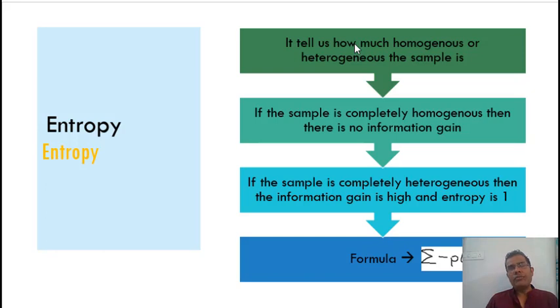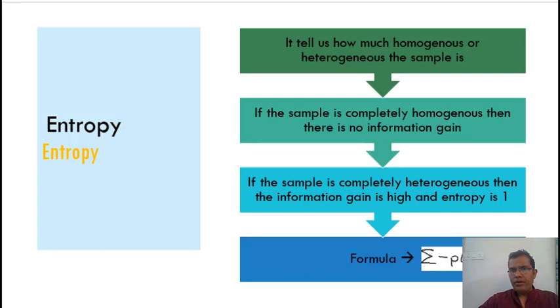Because when everyone is earning the same amount, I cannot divide or make any decision based upon that particular column. If I take a gender column, and all the people belong to the same gender, then again, I cannot take any decision based upon the gender column. So if your data is completely homogeneous, then information gain is least, and if it is completely heterogeneous, then information gain is high and entropy is 1.